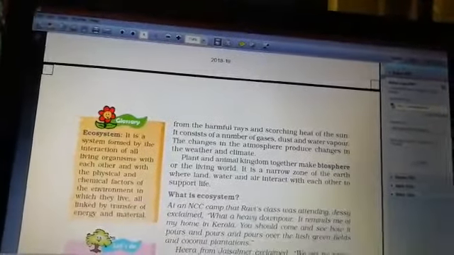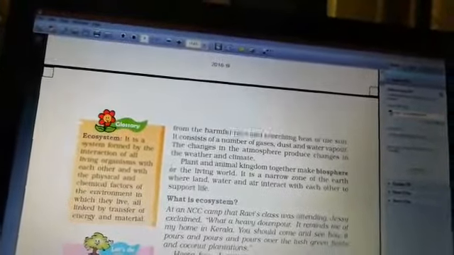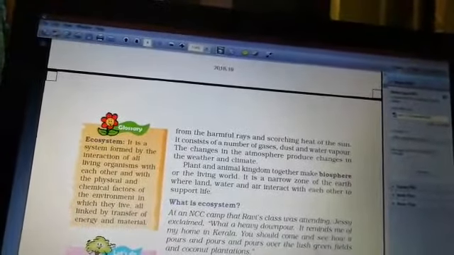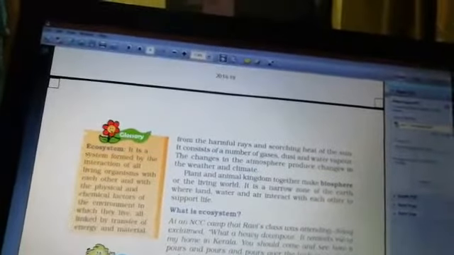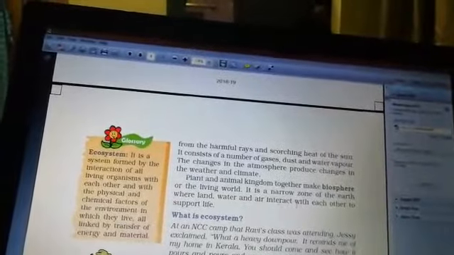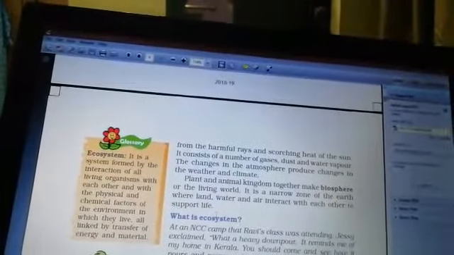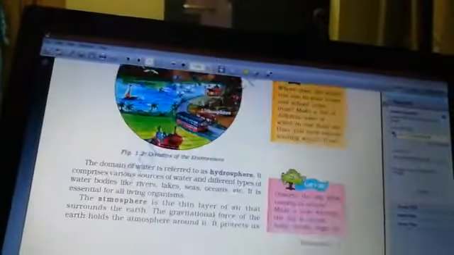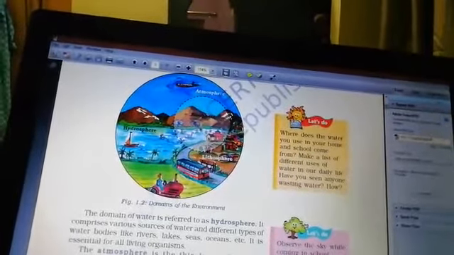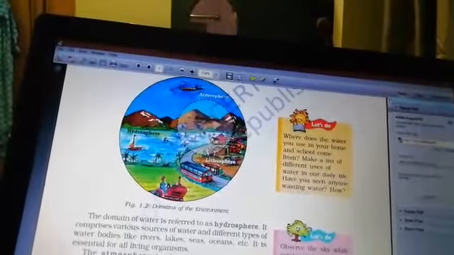Now, what is biosphere? Plant and animal kingdoms together make the biosphere or the living world. It is a narrow zone of earth where land, water and air interact with each other to support life. Lastly, I would like to say what are the domains of the environment. Have a look. Lithosphere, hydrosphere, biosphere and atmosphere.